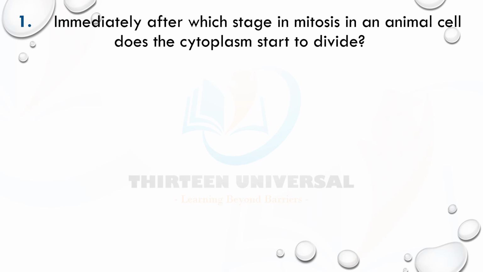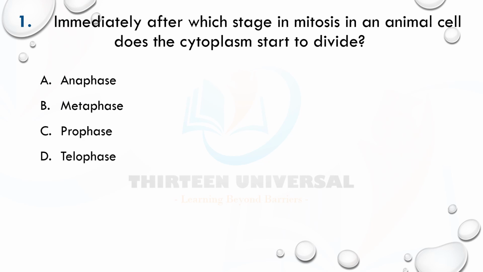It says: immediately after which stage in mitosis in an animal cell does the cytoplasm start to divide? Which stage is that? Is it anaphase, metaphase, prophase or telophase?